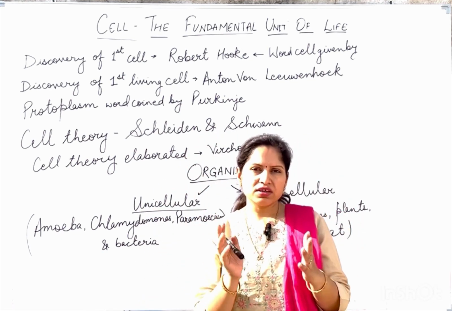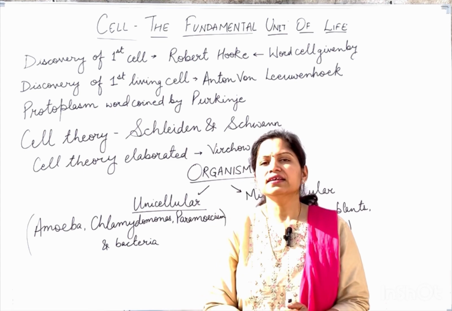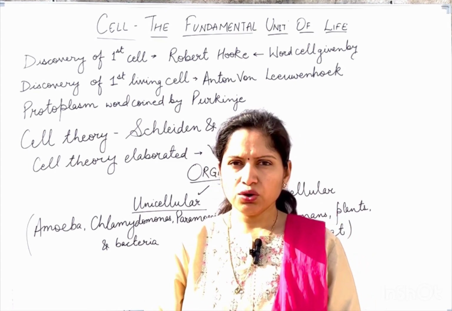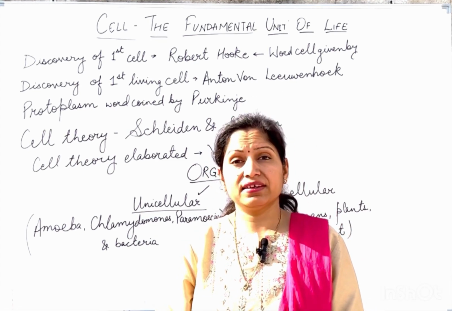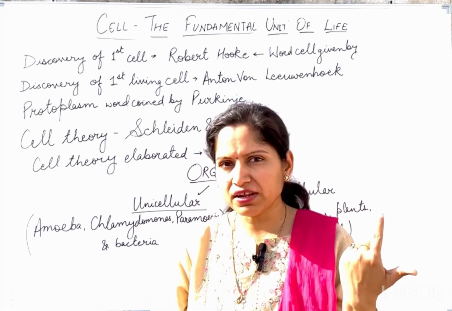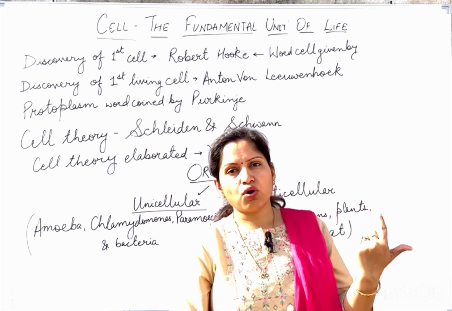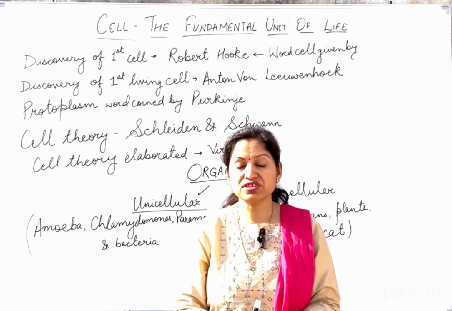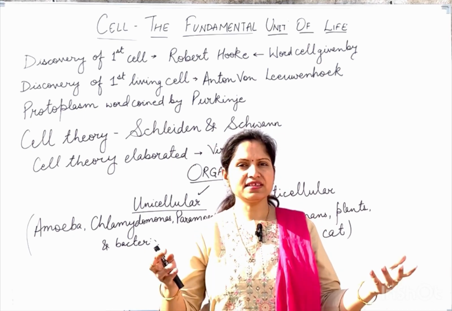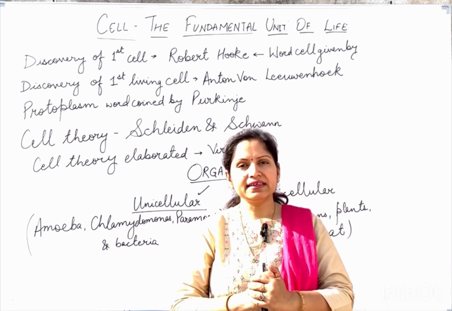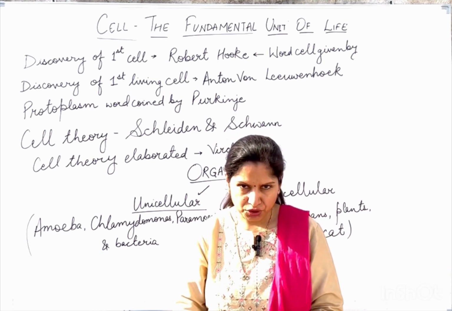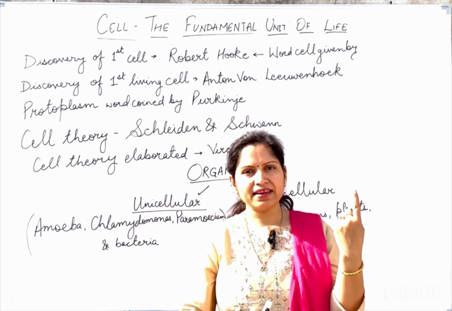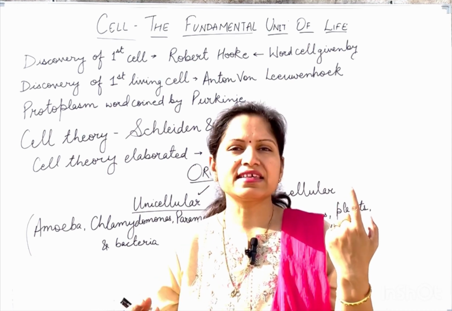Okay. So what does the cell theory state? According to the cell theory, all the organisms, whether unicellular or multicellular, are made up of cells. It could be a single cell in case of unicellular organisms. It could be many cells in case of multicellular organisms. So each and every organism is made up of cells.